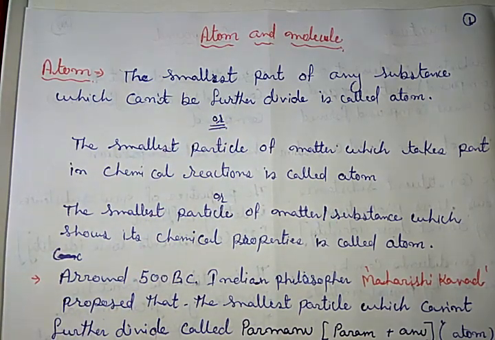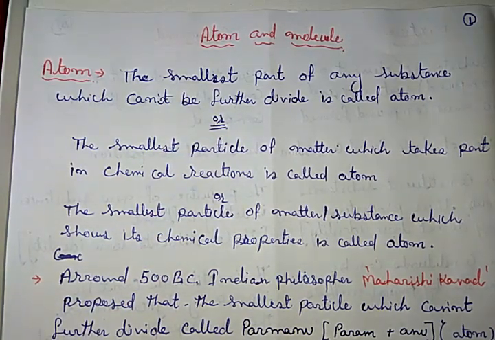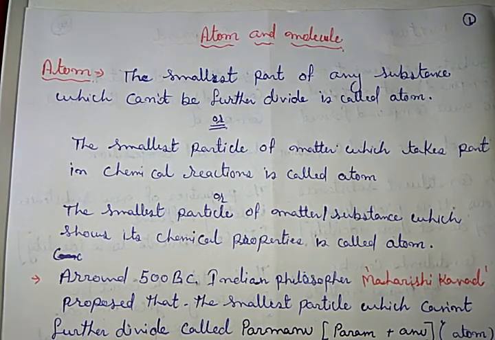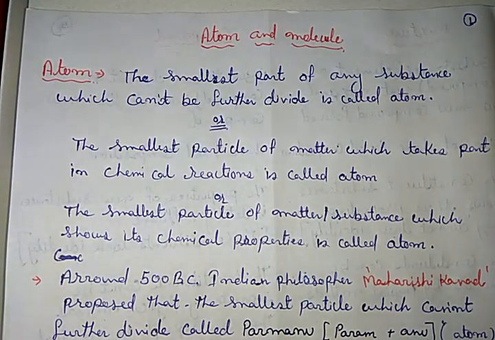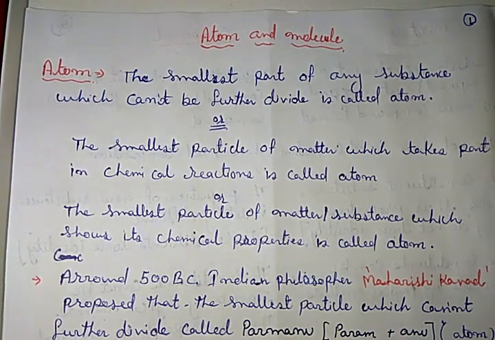This definition was given by Dalton, but later on it was found that atom is also divisible. Atom is divided into electron, proton and neutron. So this definition has an objection.